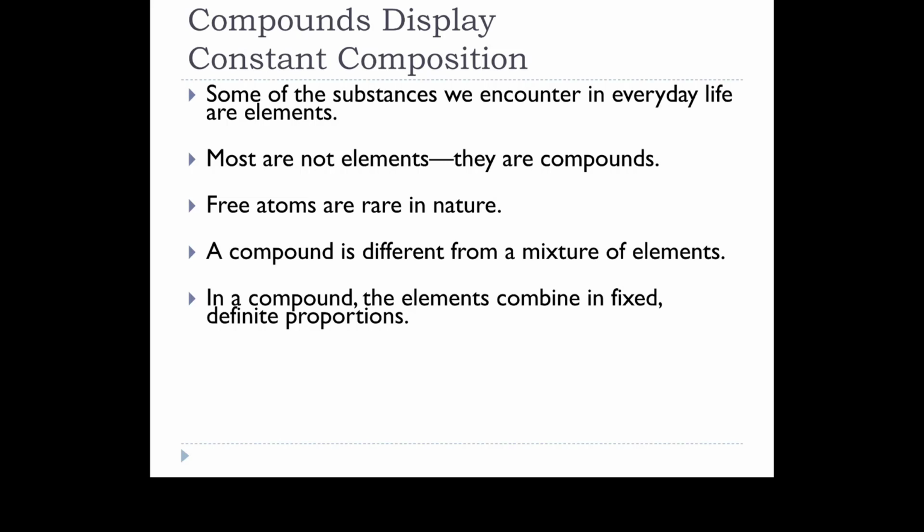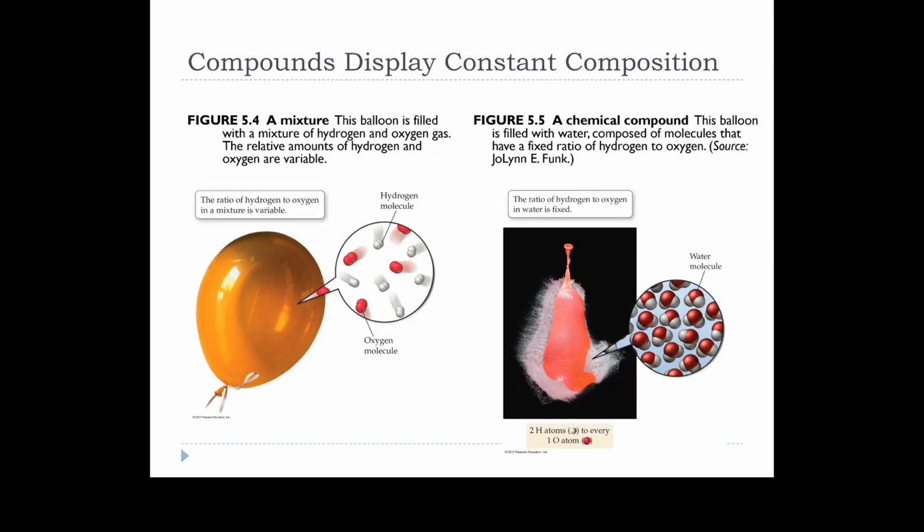And all that means is that if you have a compound, it's always an atom ratio, and it's always that same atom ratio. Remember, mixtures, we can willy-nilly make whatever we want, right? We just add a little more of this, add a little more of that, and we can change the composition however we want. Compounds, we can't. They're stuck. So we could make a balloon here that was a mixture of hydrogen and oxygen, and we could vary how much hydrogen, how much oxygen was in that balloon just by pumping it in there. And I can change that composition however I want.